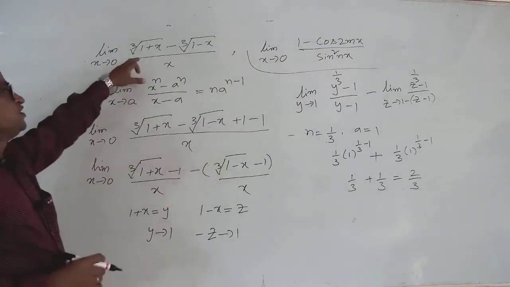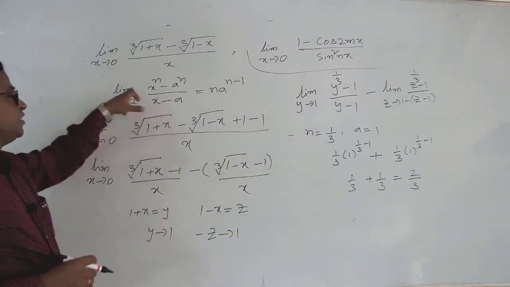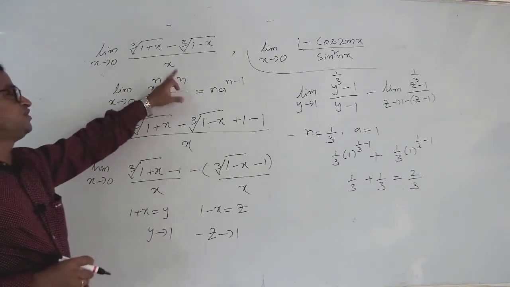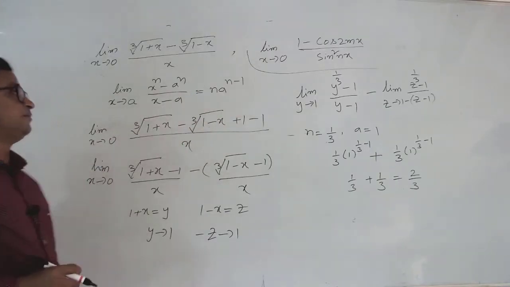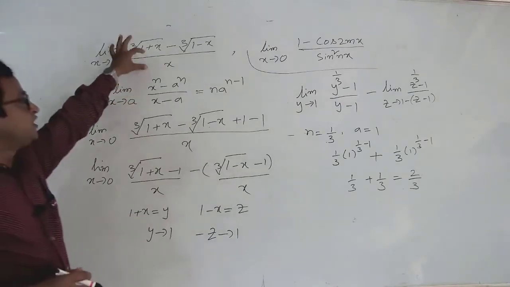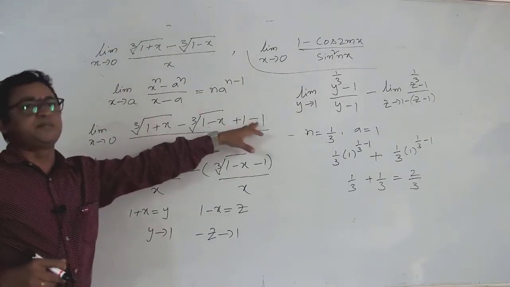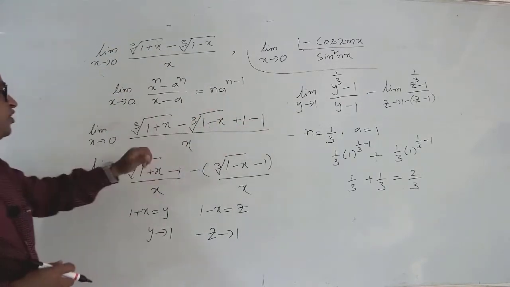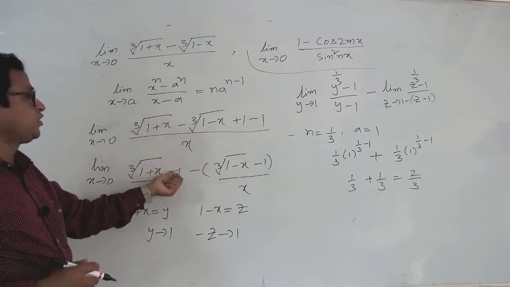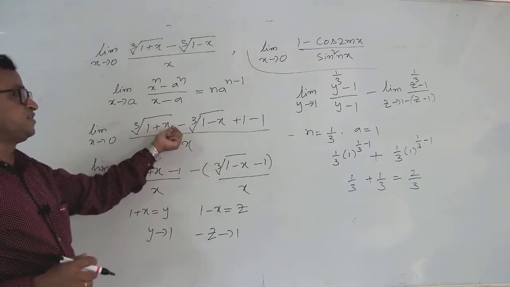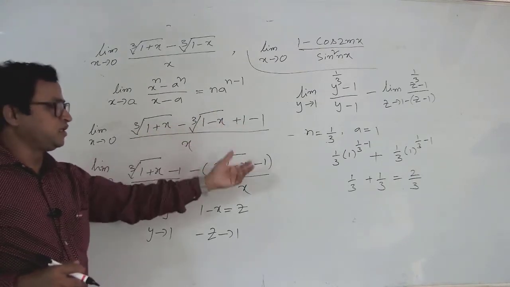Okay, for solving this problem I am using this formula, limit x tends to a, (x^n − a^n)/(x − a), that is equal to n a^(n−1). For given question, I am adding 1 and subtracting 1. And after that, what I am writing? This minus 1, I am writing here near to cube root of (1 + x) and this plus 1 I am writing here only, same.